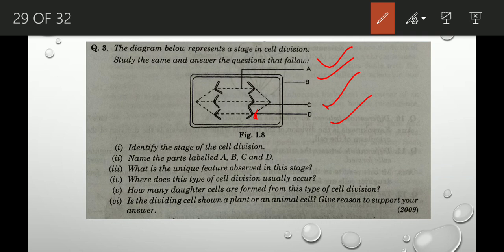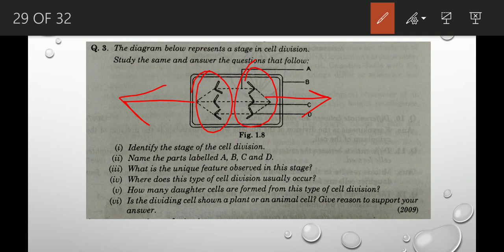Next question is, what is the unique feature that is observed in this stage? What is the unique feature? You can clearly see the unique feature by which you can say that this is the anaphase. Here the centromeres split and the chromosomes move apart from each other and they move towards the opposite poles, right? This is the unique feature. Okay. Clear? Now next question.